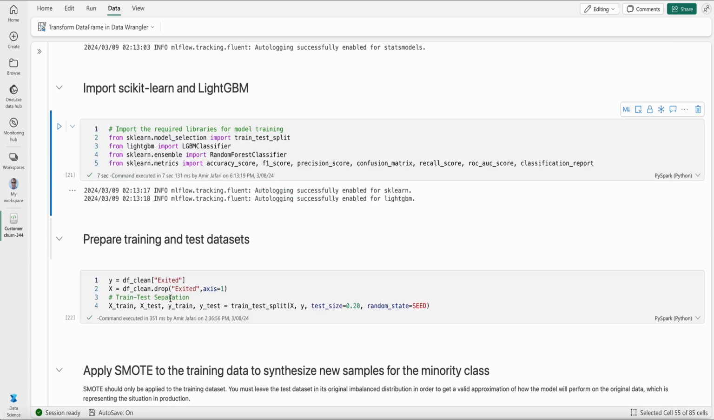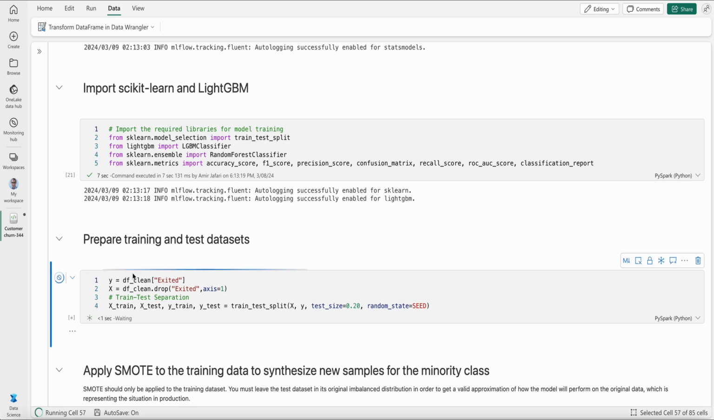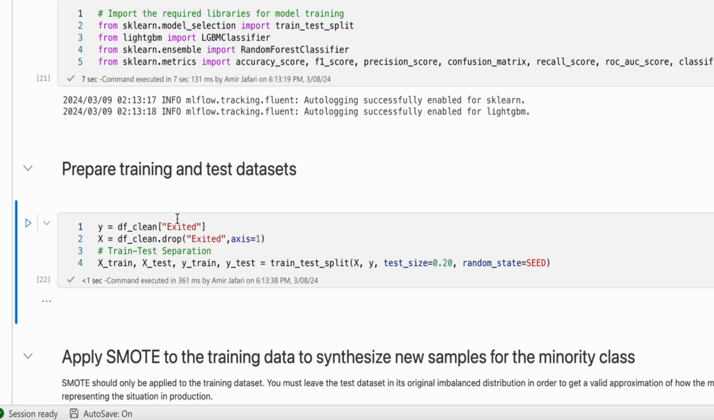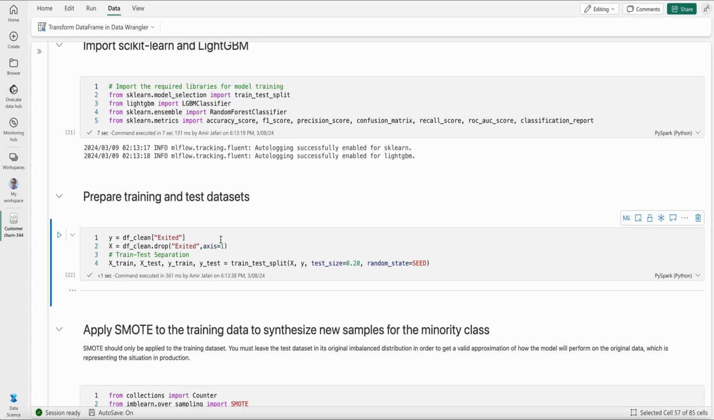Great. As you know, the very first step in any machine learning model is to split your data into train and test. You know that df_clean is our clean data. I'm going to split that into train and test, using a ratio of 20%. So 20% goes for test data and 80% goes for training.